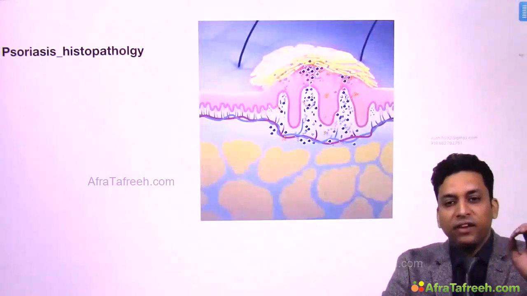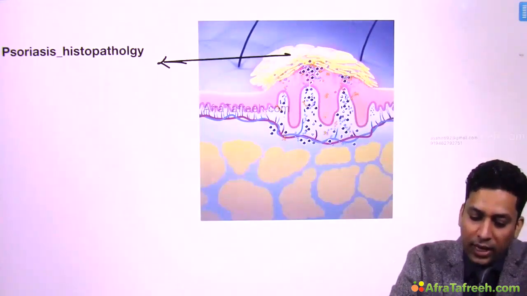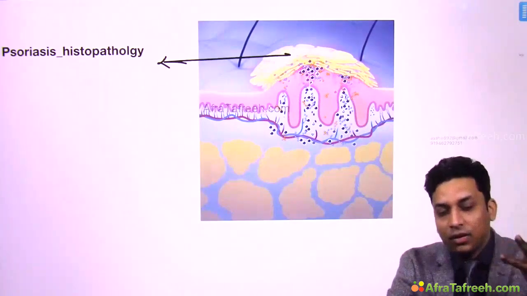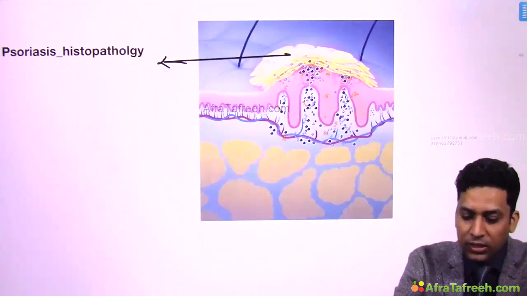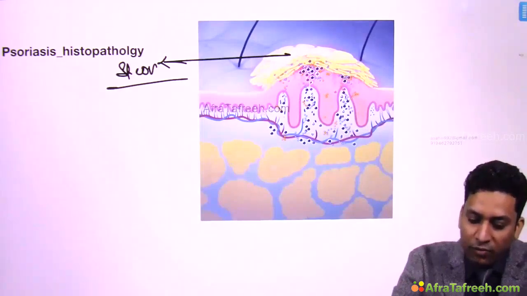Then in histology we have already discussed common histological findings, which can be seen here also. I told you that there is a lot of scaling, so a lot of scales are coming out. You can see there is thick stratum corneum. You will find retention of nucleus in stratum corneum as well.